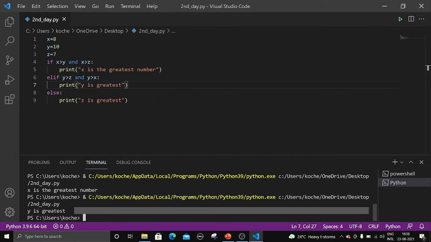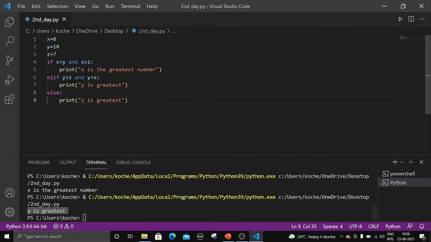Y is greatest. We got our answer as y is greatest because y is the greatest among these three. First it will check here, x is greater than y. What is x here? 8. What is y? 10. 8 is greater than 10. Is it true? No, it is not true. It is false. So this will be terminated now. Now next it will check this condition. Y is greater than z. What is y? 10. What is z? 7. 10 is greater than 7, right?